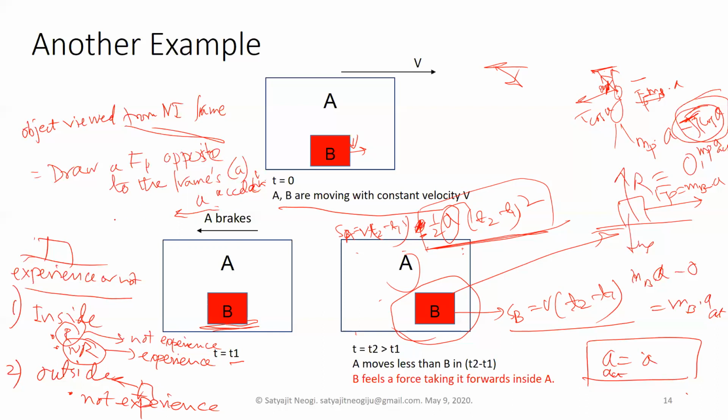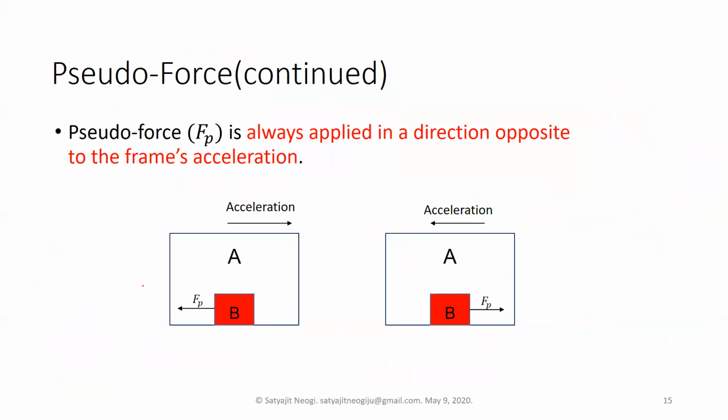So the only object at risk from this pseudo force is the non-rigid object inside a non-inertial frame of reference. Okay, and if you are that non-rigid object in that non-inertial frame of reference, you have to be very careful by making yourself rigid or some other measures that we're going to talk about. To summarize, pseudo force is always applied in a direction opposite to the frame's acceleration. So if A is a non-inertial frame of reference having an acceleration a in this direction, then the pseudo force will be opposite to the frame's acceleration.